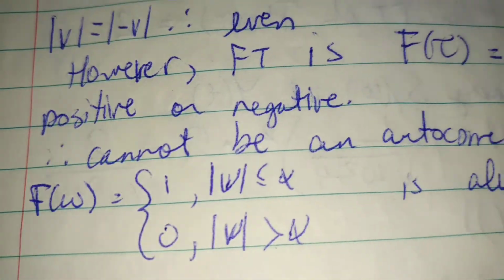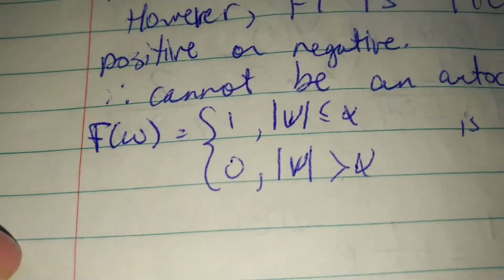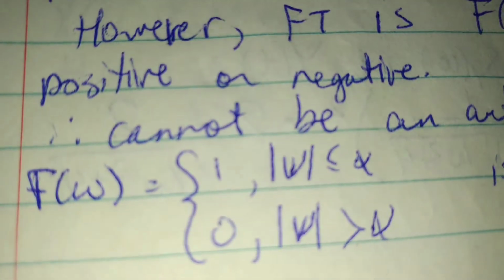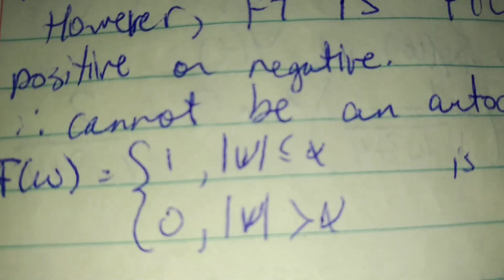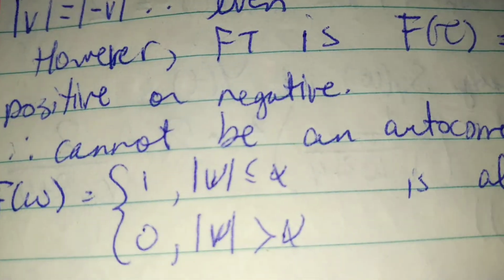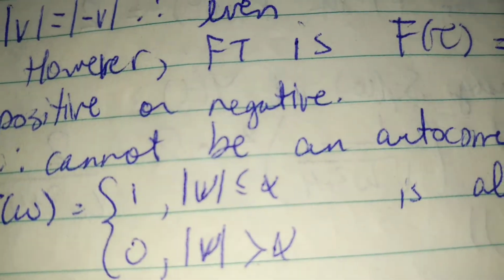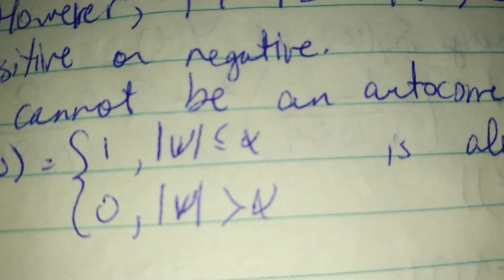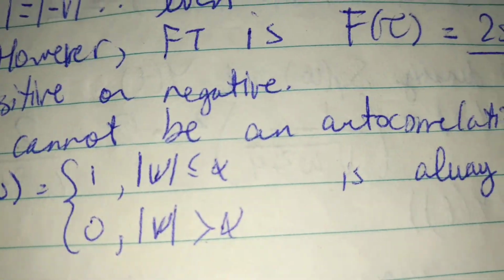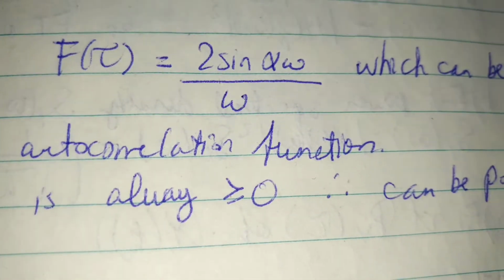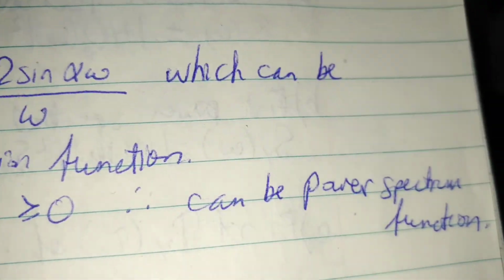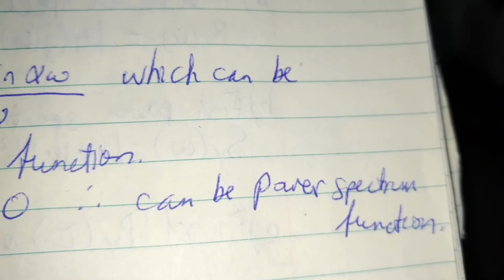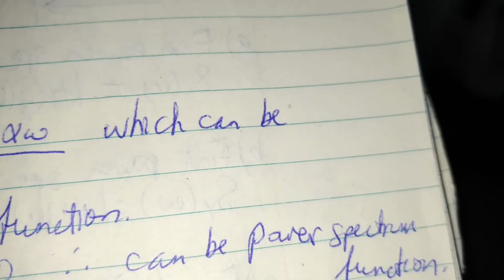However, when we look and see if the function itself is non-negative, we have that it's 1 when omega is less than alpha, and we have 0 when omega is greater than alpha, which means that that is always greater than or equal to 0, which means that the function can be a power density spectrum function.